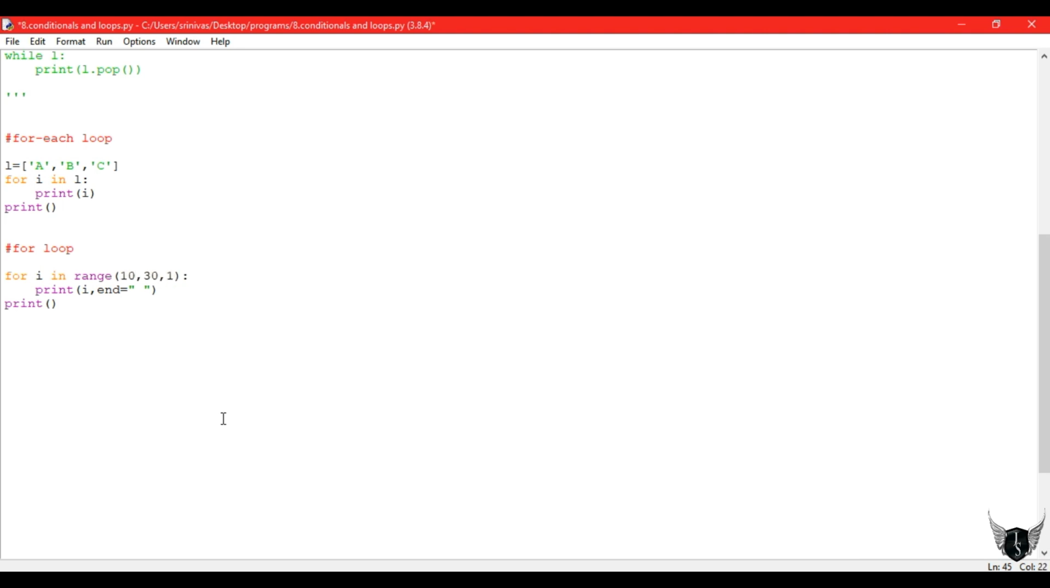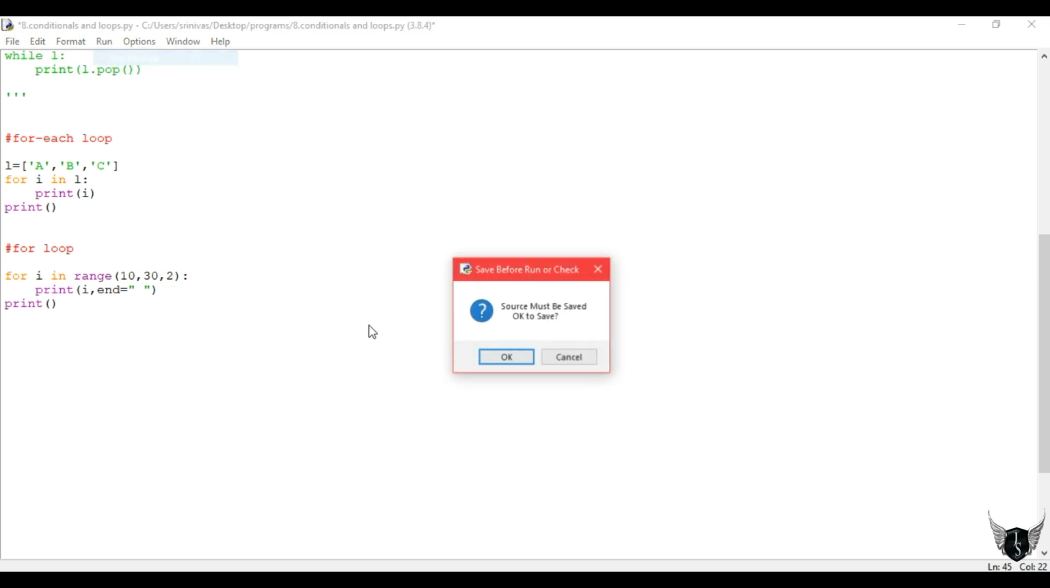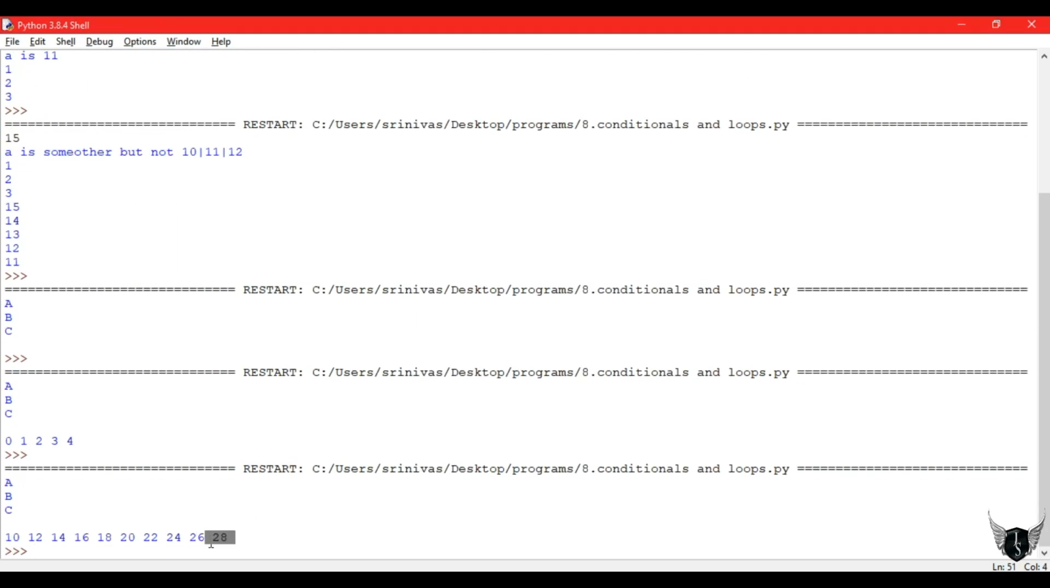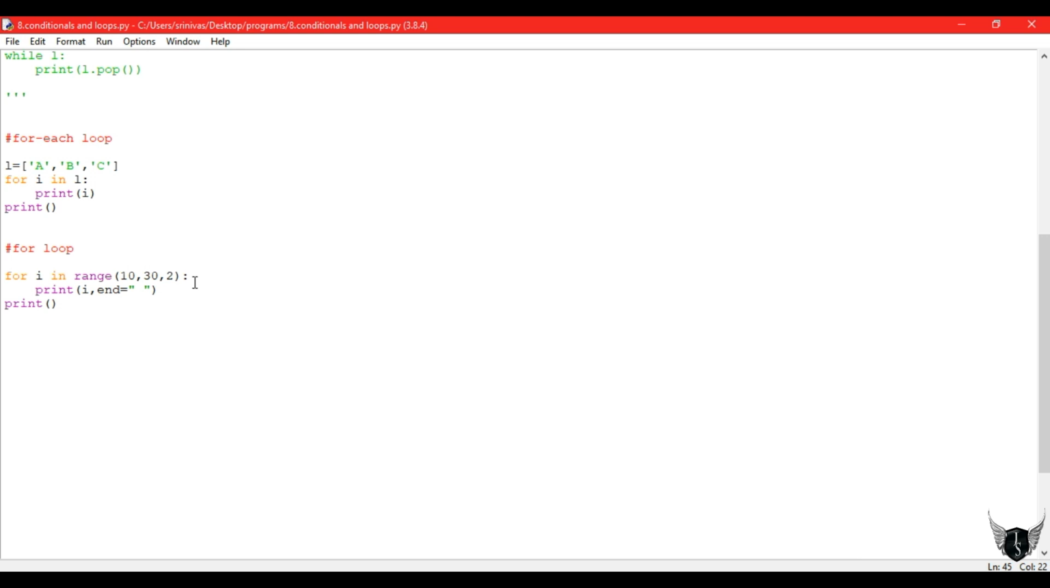And if we start from 10 and go up to 30 with step size 2, here is our output. But 30 is not printed, only up to 28, since it goes up to 29 values only.